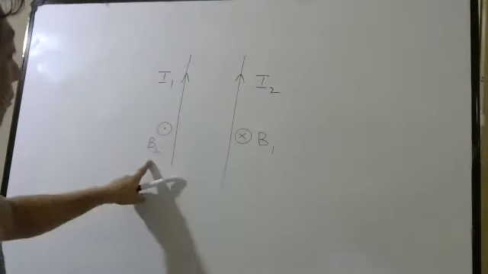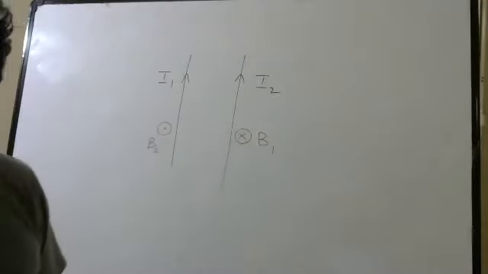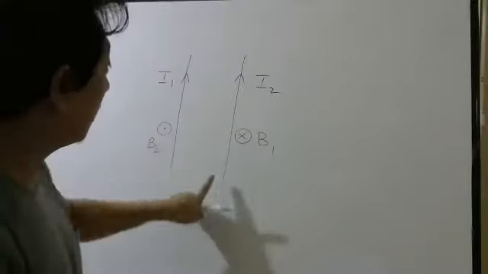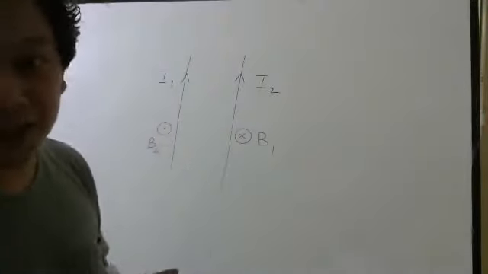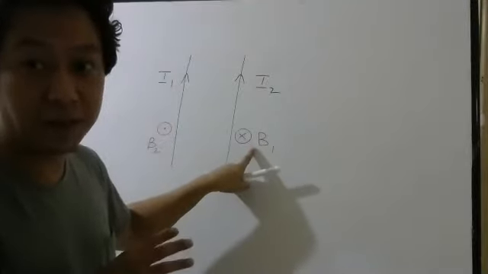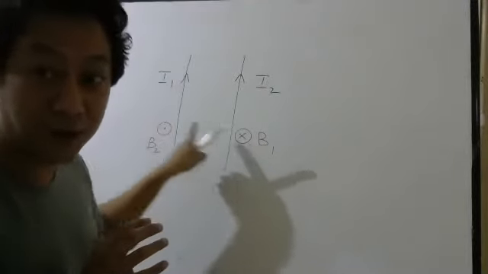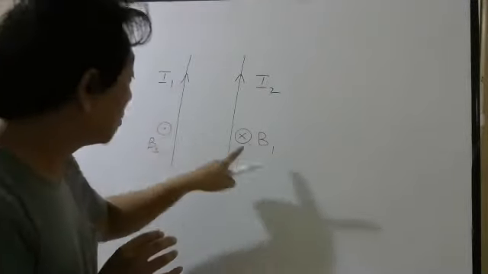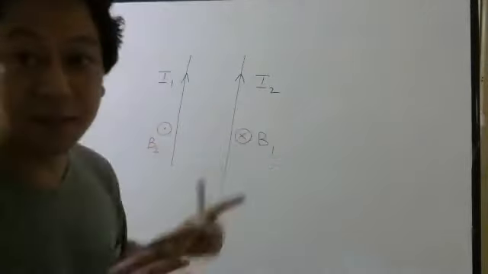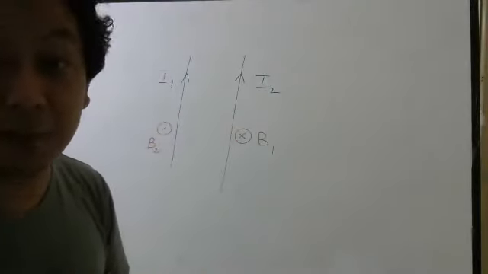Now you know from the previous topic, whenever a straight conductor carrying current is in a magnetic field, an external magnetic field, why external? Because this is produced by this current, remember. So when this straight conductor is kept in an external magnetic field, it will experience a magnetic force.